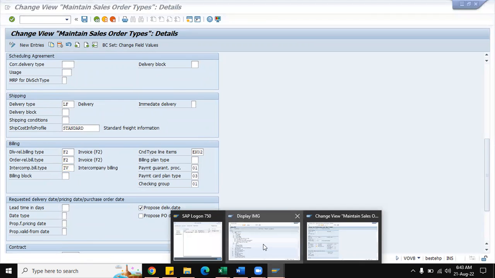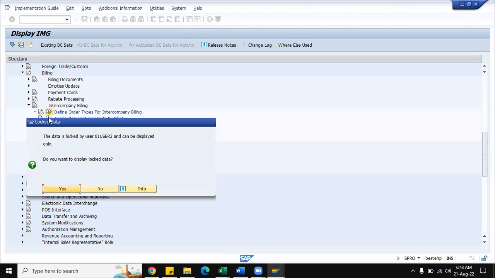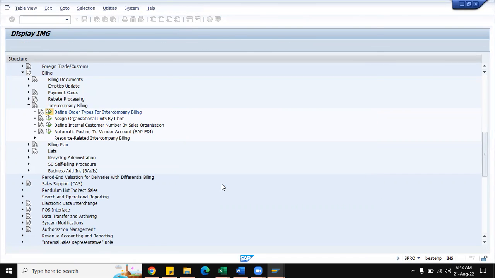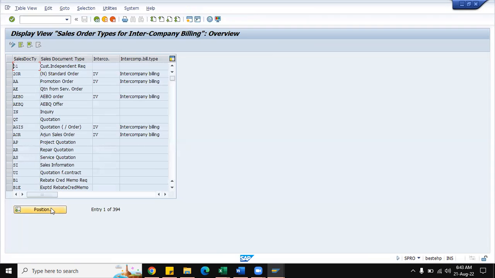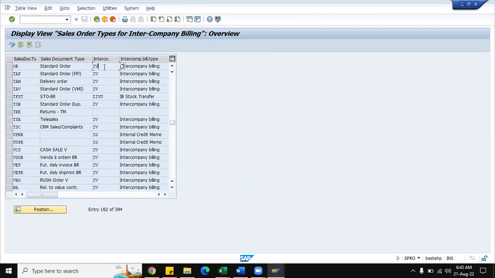This setting is based on this setting: define order types for intercompany billing. Just click on this. See, the data is locked by the user because I have already opened that sales document type, hence it has come in display mode. If you go to position, specify the standard order OR. See here, the intercompany invoice is already associated with OR.